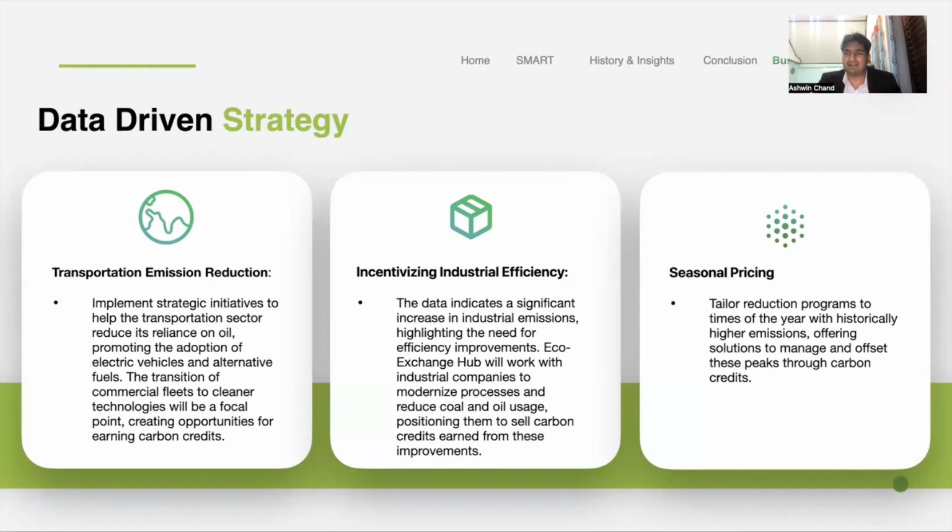And lastly, seasonal pricing, where we know that the highest months are May, June, July. So we can lower our prices, or we can actually start consulting and telling them that, hey, you know you're about to hit your peak month, hence let us help you. This allows us to detail our strategy and have a data-driven strategy, not just any random marketing, but allows us to target it head on.